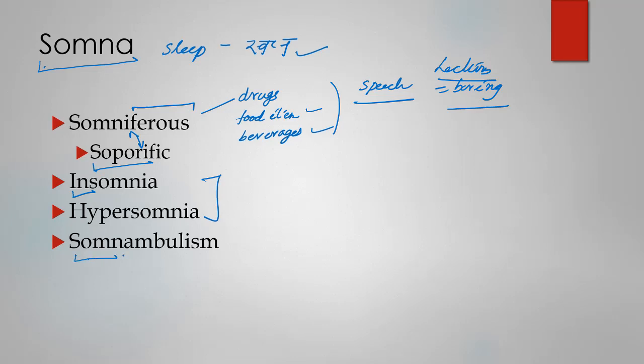Another disorder is somnambulism. Now we have this root here, somna plus ambulism. Somna is sleep and ambul is to walk, or to make any kind of movement.